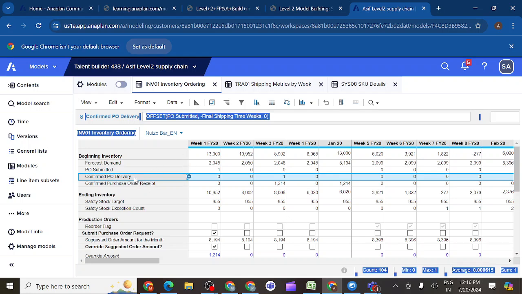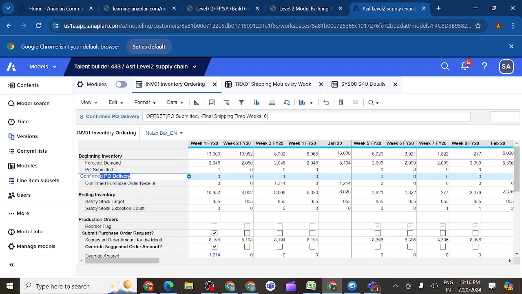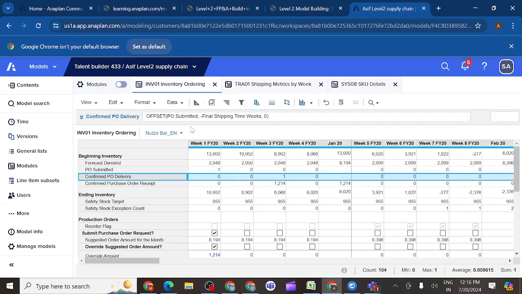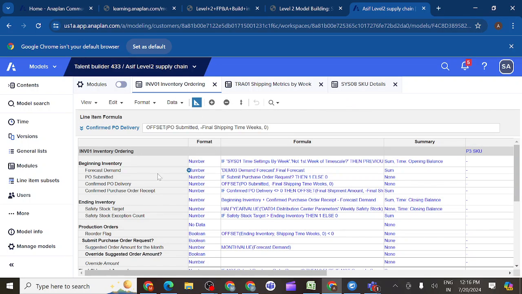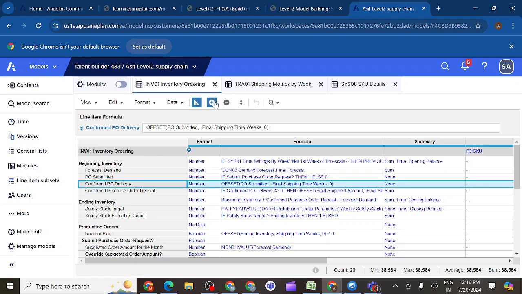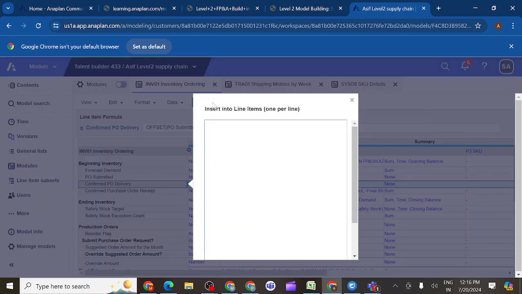PO received. Yes, so purchase order received. I will add this line item in front of that one only. Confirm PO delivery. I will write confirm PO delivery with POST.